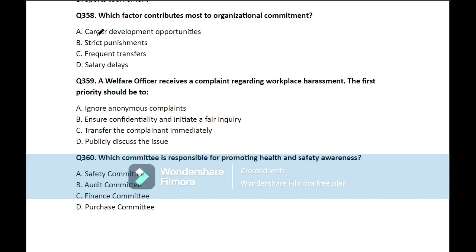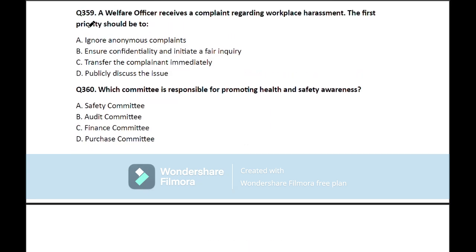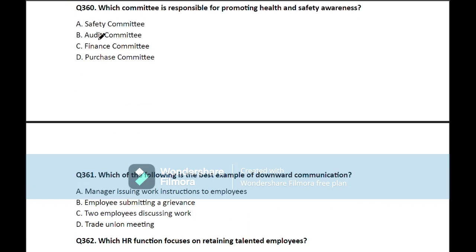Question number 358. Which factor contributes most to organizational commitment? So here the correct answer is career development opportunities. Move on to the next question. Question number 359. A welfare officer receives a complaint regarding workplace harassment. The first priority should be, here the correct answer is, ensure confidentiality and initiate a fair inquiry. Move on to the next question.